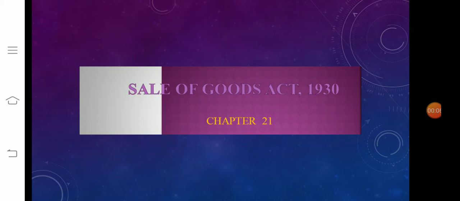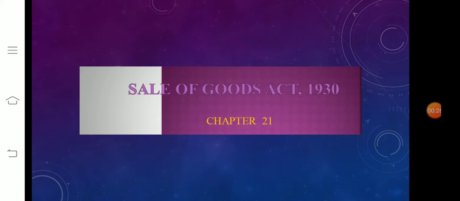Today we are going to see about Unit 8, the Sale of Goods Act 1930 and the Negotiable Instruments Act 1881. Chapter 21, the Sale of Goods Act 1930. Students, before starting the class, we are going to recall the last session.